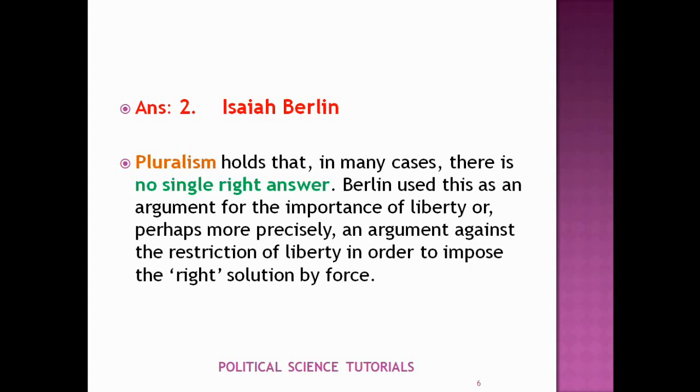Now, the question is what he meant by value pluralism. Value pluralism is a concept of value plurality, or you can say that in many cases, there is no single right answer between two or more values. So, conflict is inevitable.